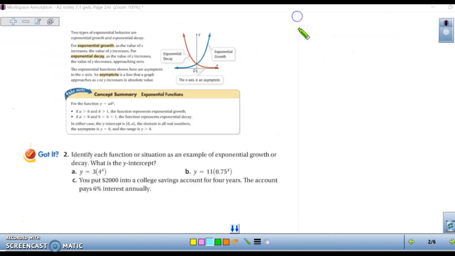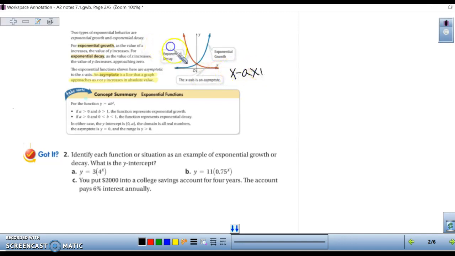One more definition that you need to know about exponential growth or decay is called an asymptote. An asymptote is a line that a graph approaches but never touches. So our asymptote is the x-axis, or y equals 0. So our exponential growth model or decay model will approach that x-axis, but it'll never cross or touch that axis.